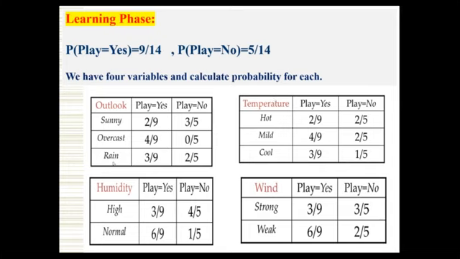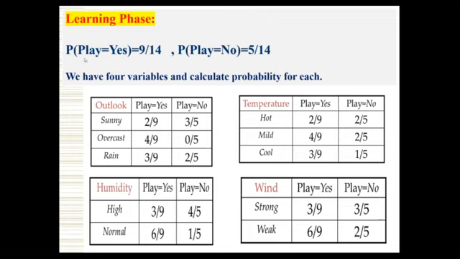So you can understand this clearly. The denominator is the count of play yes, which is 9, and for play no the denominator is 5. The numerator is the favorable cases of sunny yes, favorable cases of overcast, and like this we have to find each probability. This is applicable for all 4 attributes: outlook, temperature, wind, humidity. So that you can find it easily.